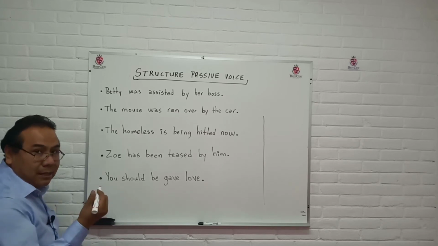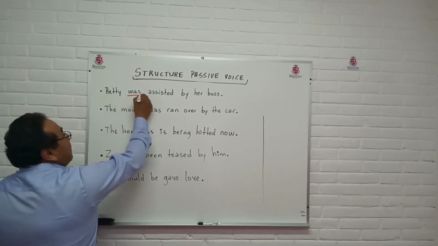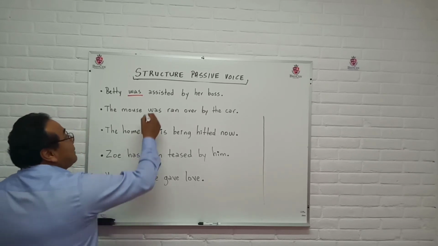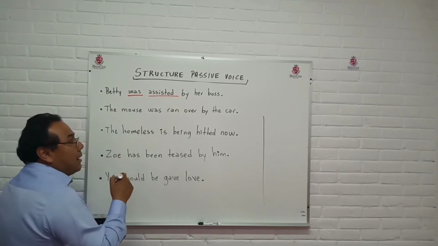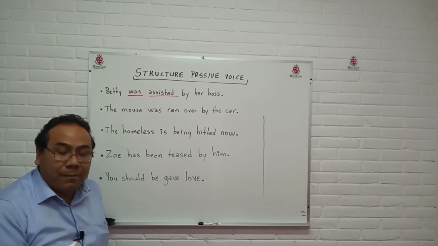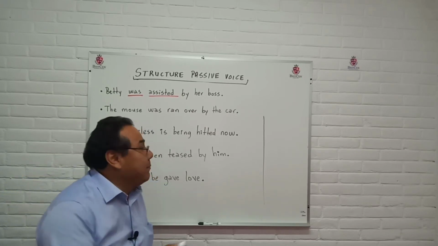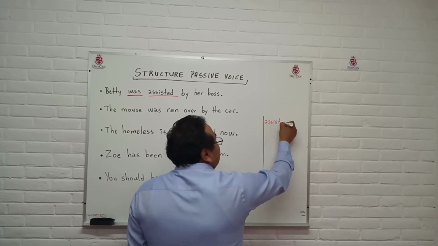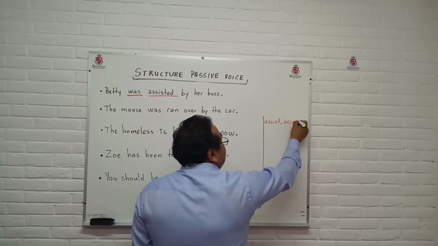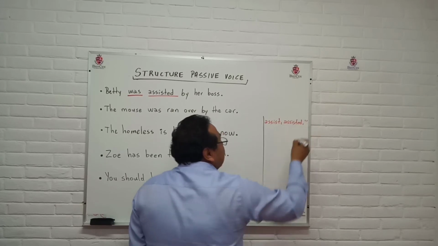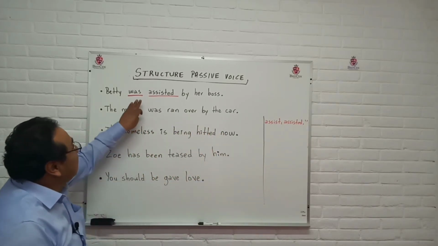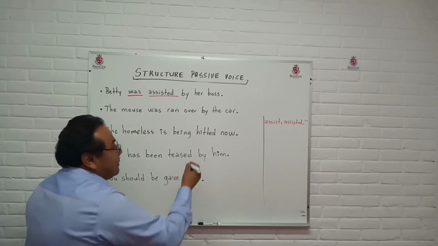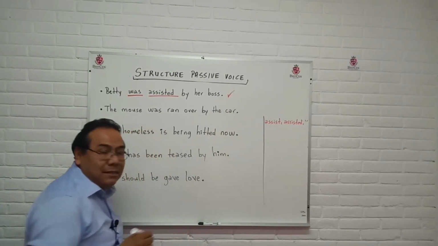The verb to be is, yes, of course, was. The verb is assisted. Assisted is a regular verb and it's correct because it's assist, assisted, assisted. So it has the two important elements. So this sentence is right.